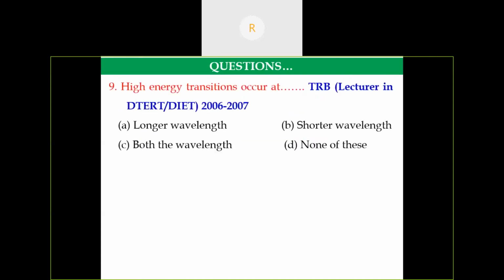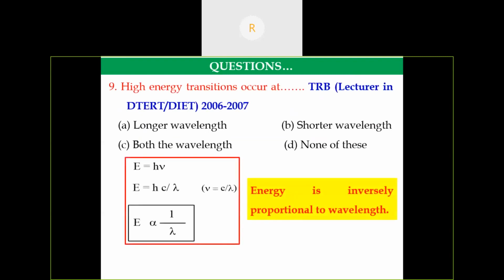So this is another PGTRB question. So high energy transition occurred. So as I said earlier, energy is inversely proportional to wavelength. So high energy means shorter wavelength. So hence the answer is B, shorter wavelength.